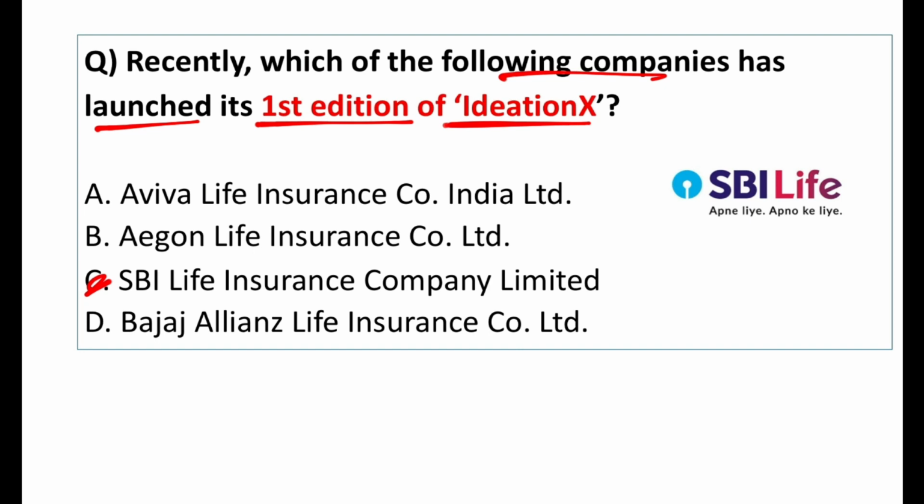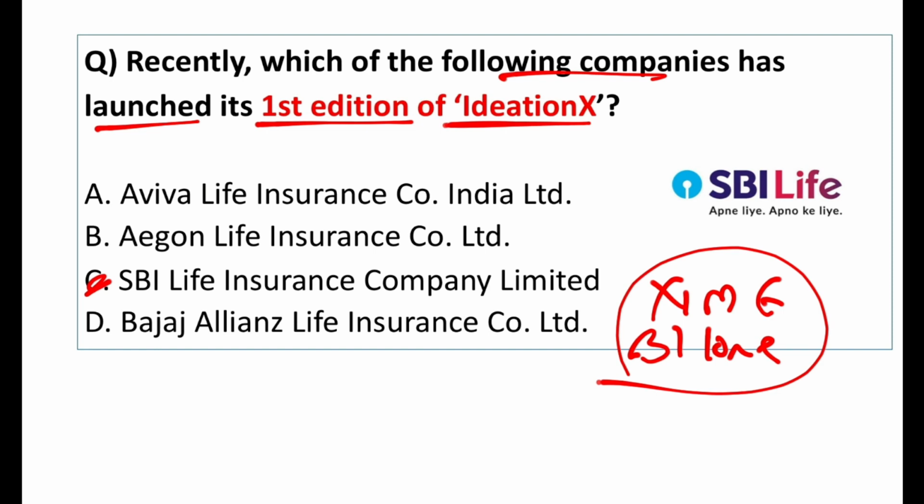This is the vision. So they want to encourage and engage the young aspiring minds, students from the B schools, to come up with new ideas, new innovative solutions to the problems. And more than 1000 candidates participated in the first edition of Ideation X. More than 320 schools participated. And which was the winning team? XIME Bangalore was the winning team.